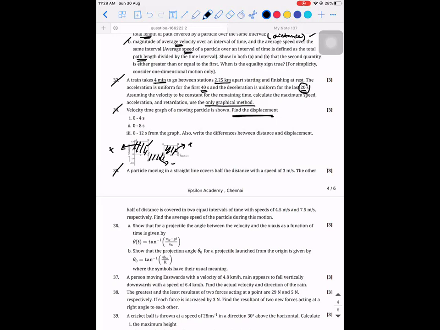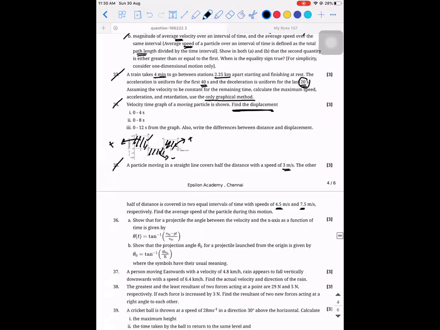So the 35th one. A particle moving in a straight line covers half the distance with a speed of 3 meters per second. The other half distance is covered in 2 equal intervals of time, with the speed 4.5 meter per second and 7.5 meter per second. Find the average speed of the particle. So what is the formula for average speed? Total distance by total time.